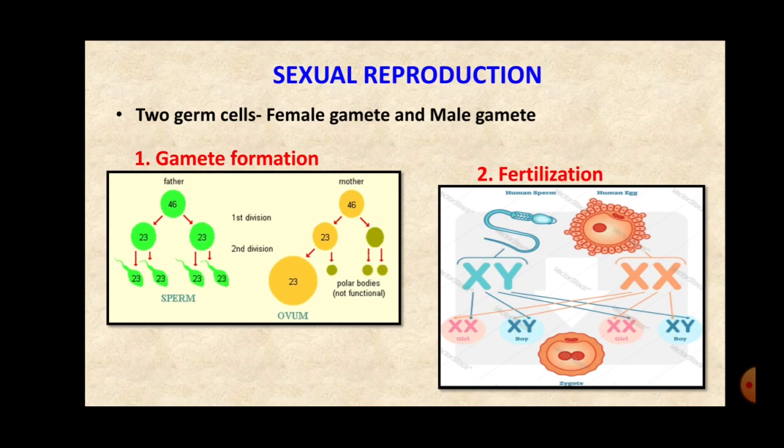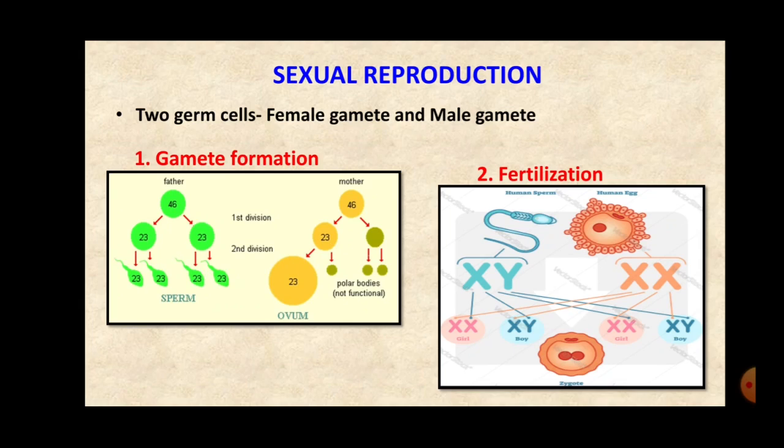Now see in the first one how gamete formation takes place. Suppose the father and the mother, we know that they have 23 pairs of chromosomes or a total of 46 chromosomes. So when meiosis takes place, the number of chromosomes becomes half, and the female gamete contains 23 chromosomes.